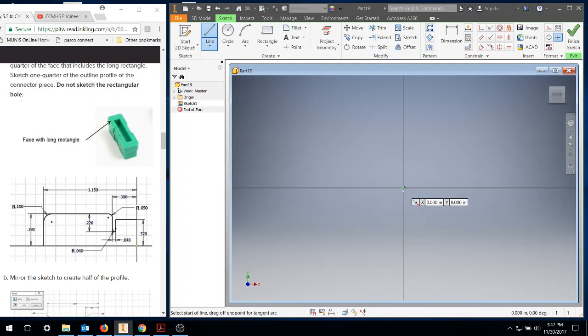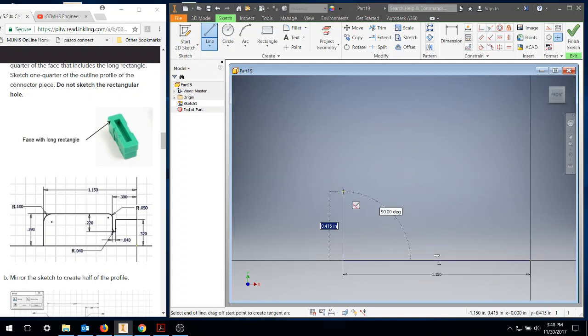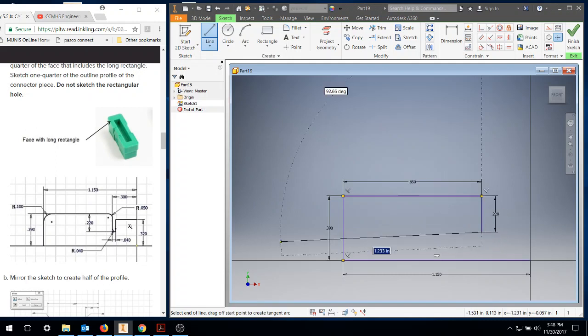First one's 1.15 to the left. 0.39 up. So 1.15 minus 0.3, or I'm just going to type in 0.85. It comes down 0.22. If this one right there, you see, is 0.04.